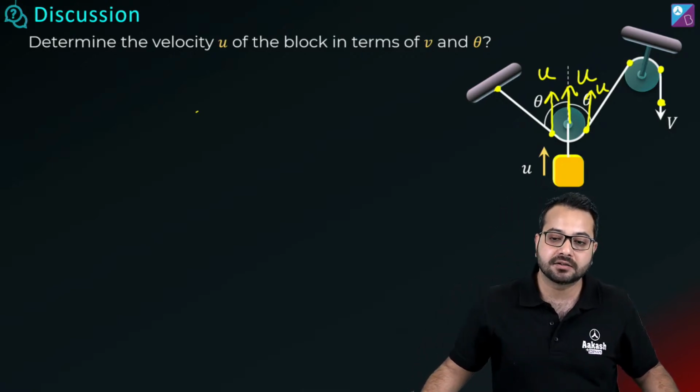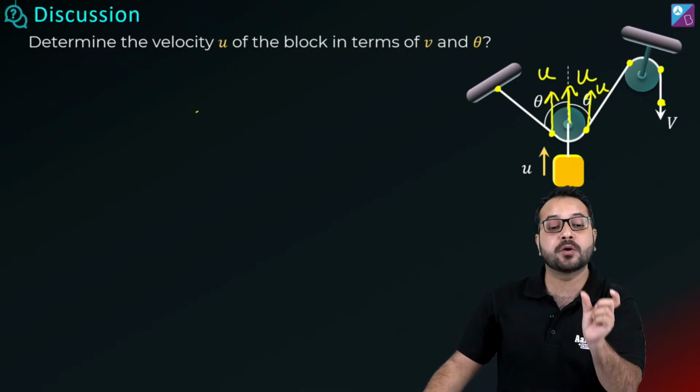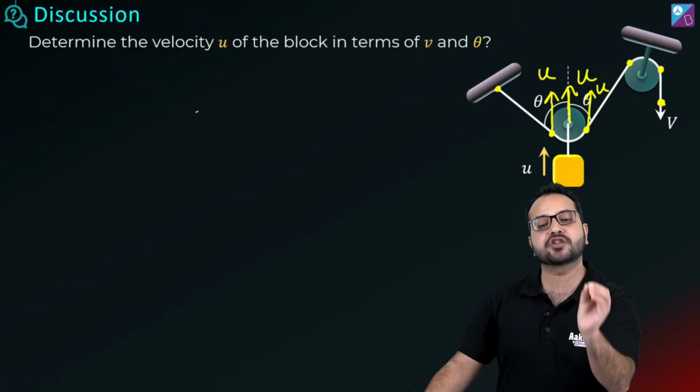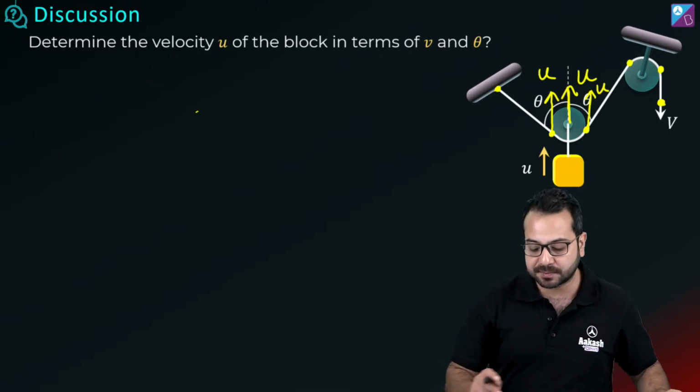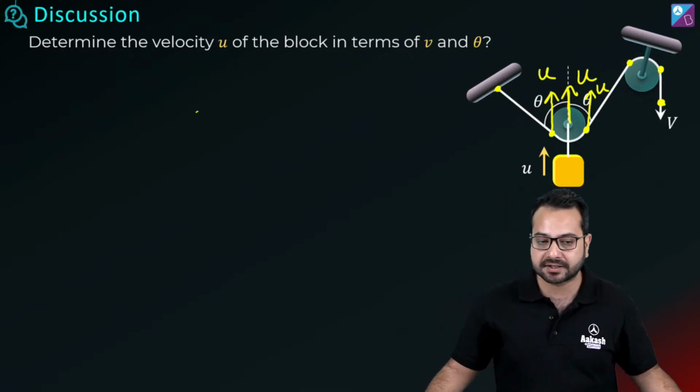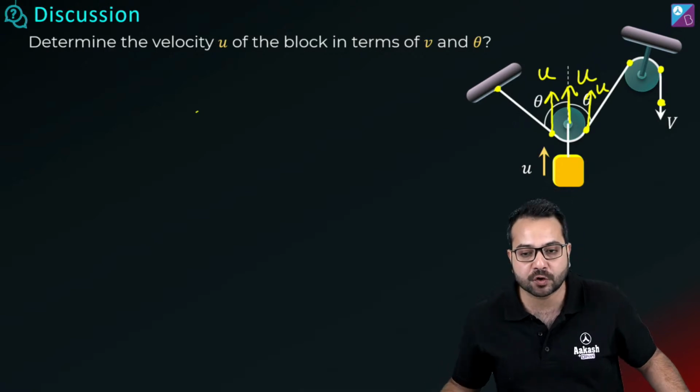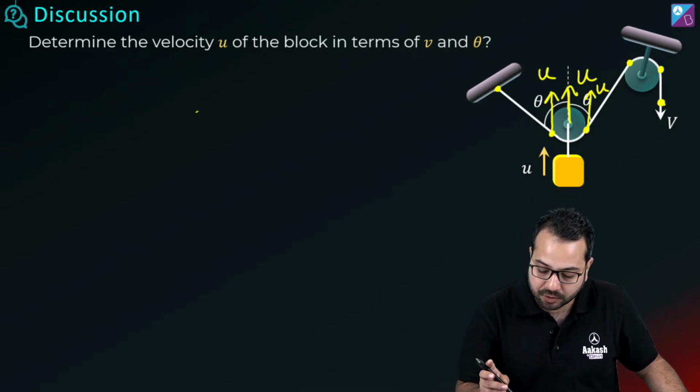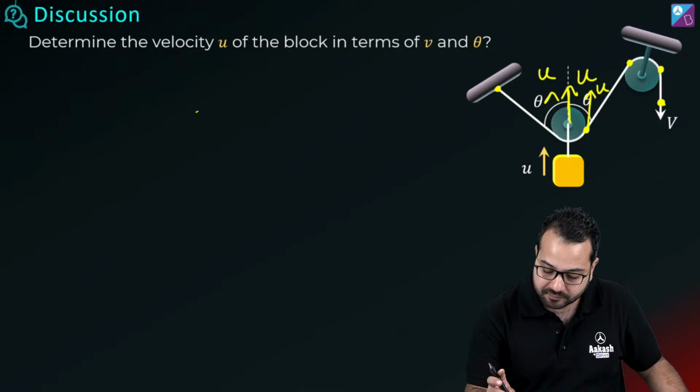ये मैंने बताया था ना? The points which are attached to a movable pulley, they will have the same displacement as the center of the pulley, correct? Okay, so now what is going to happen? Now let's talk about this segment. कौन सा segment? ध्यान से देखो. We are talking about this segment.